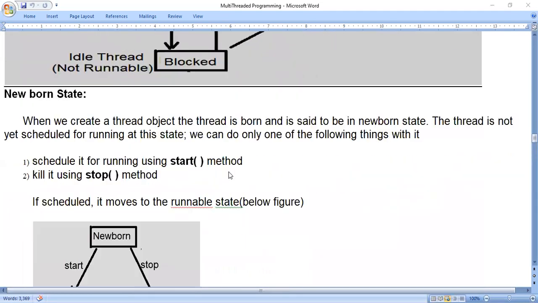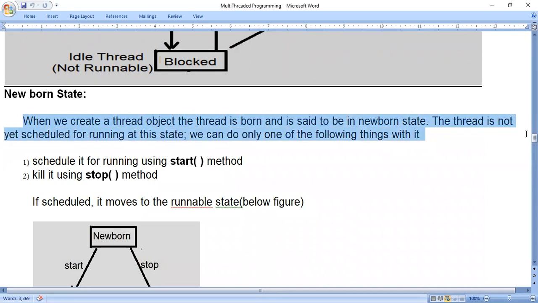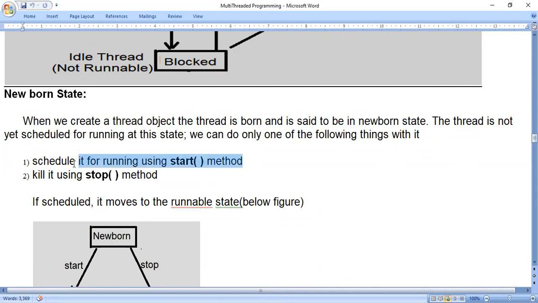Next, when we consider a thread in the newborn state, what can we do? When we create a thread object, the thread is born and is said to be in the newborn state. The thread is not yet scheduled for running at this state. We can do only one of the following things with it. One is to schedule it for running using the start method. There is a method called start in the Thread class or Runnable interface, present in the Java class library itself. By using this method, we can start the thread.